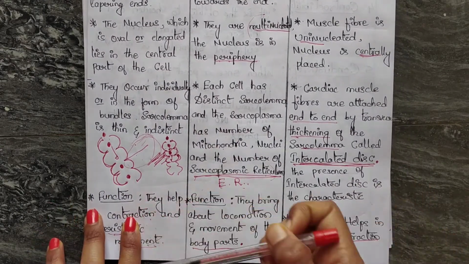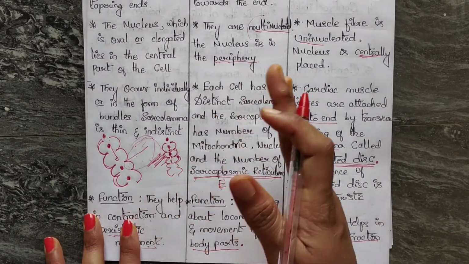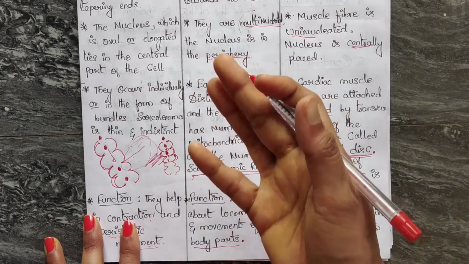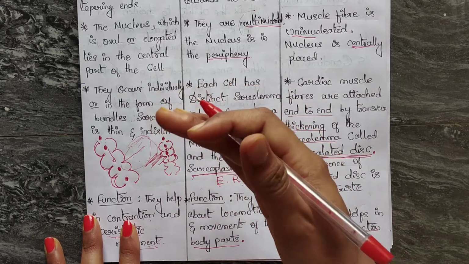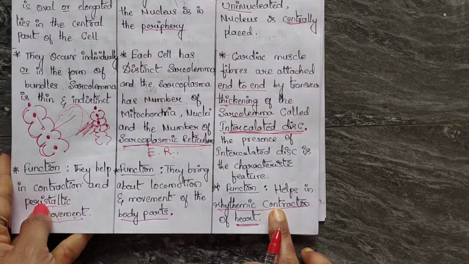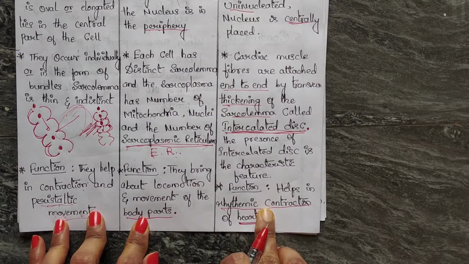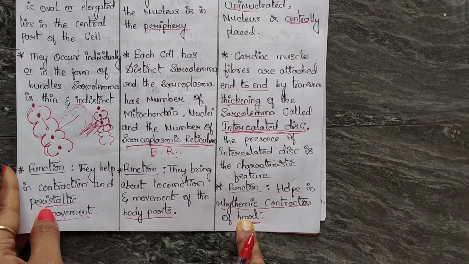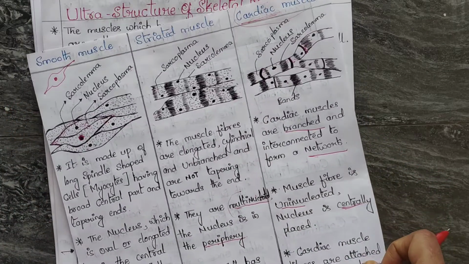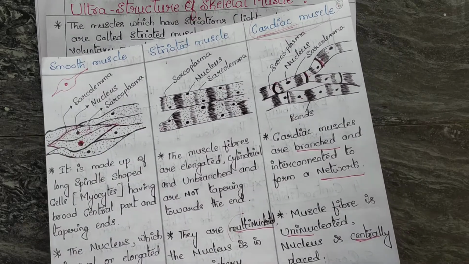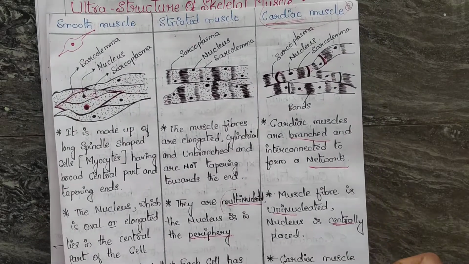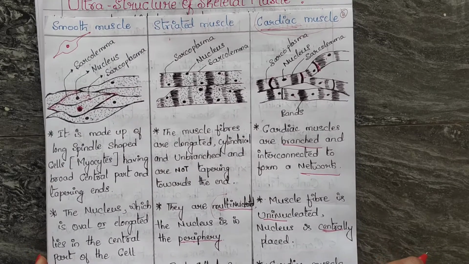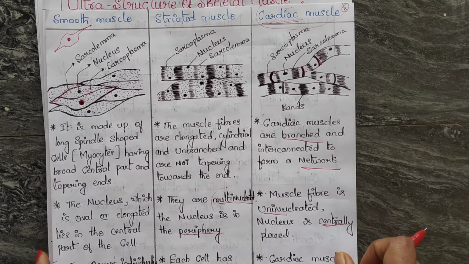Then, as I told before, skeletal muscles are responsible for movement or locomotion of the whole body or parts of the body. Cardiac muscle helps in rhythmic contraction of the heart. I hope you understood the differences between the types of muscles. In the next video, we are going to study the ultrastructure of skeletal muscle, which is a very important topic.